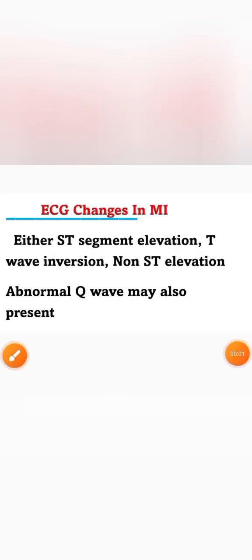What are the ECG changes we can see in case of myocardial infarction and ischemia? Changes in MI are either ST segment elevation and T wave inversion, or non-ST segment elevation, and an abnormal Q wave may also be present.